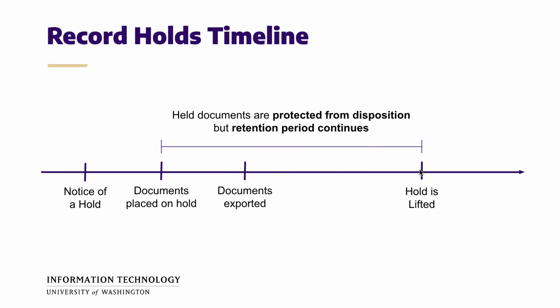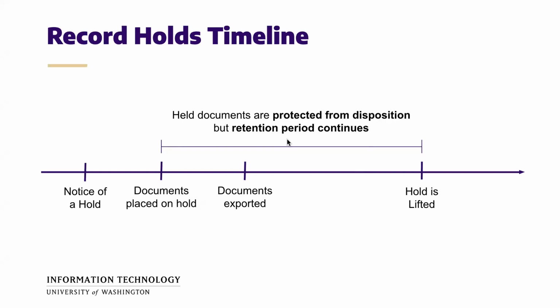To explain that line a little bit better, for example, a record that has been placed on hold may have reached the end of its normal retention period during that time, but the hold is preventing the record from being disposed as long as the hold is active. And then as soon as the hold is lifted, this record enters the disposition cycle.